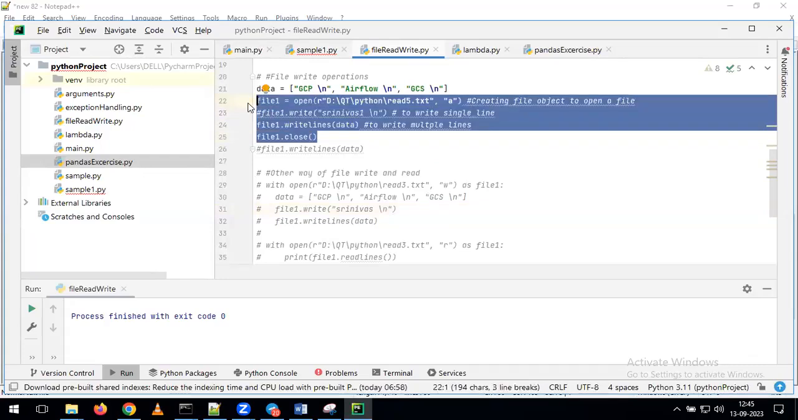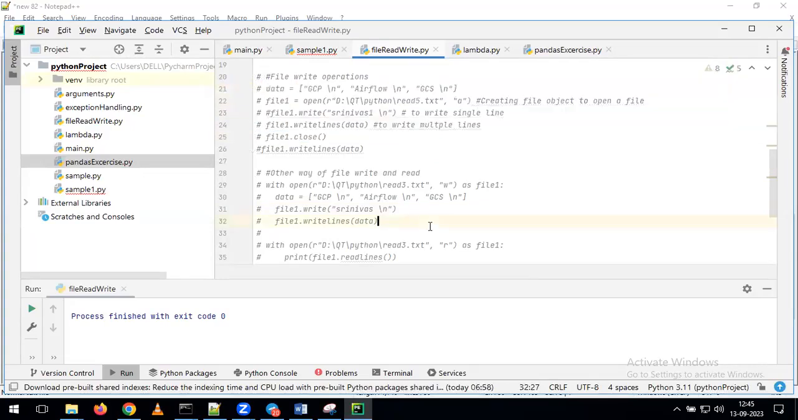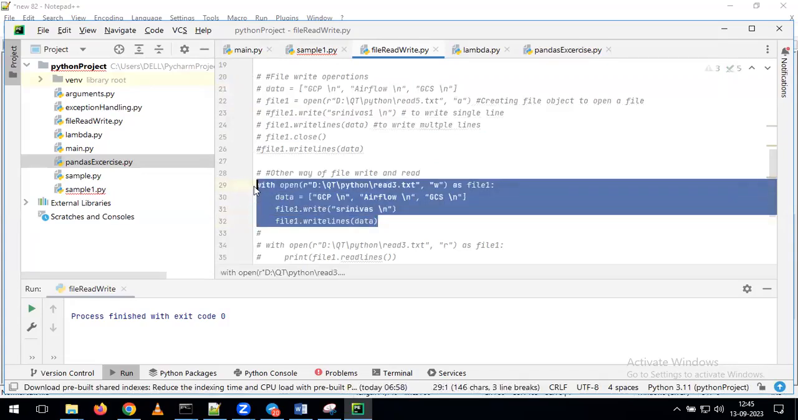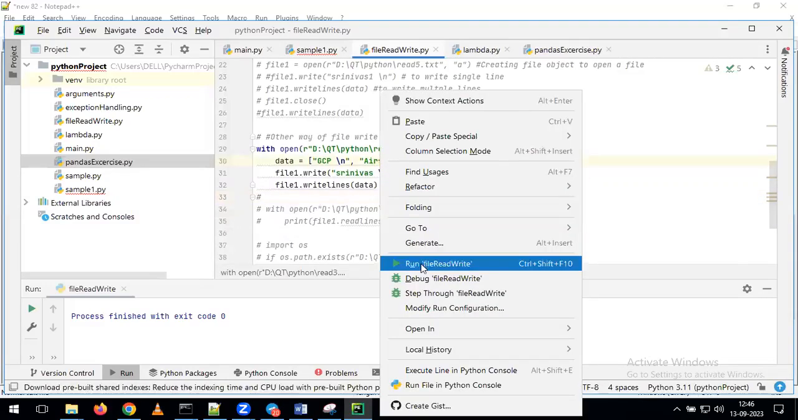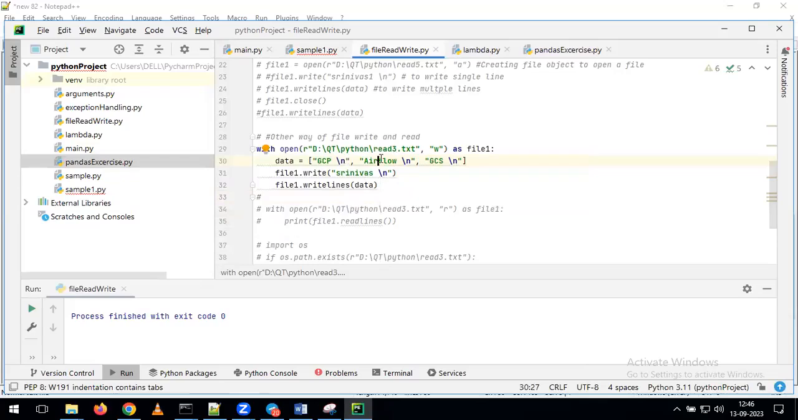Let me comment this. Now see, we ran the code. Here, what is the path I gave? I gave a new file called read3.txt. In this file, we are adding the values GCP, Airflow, and GCS. At the same time, we are using the write function also. I'm using writelines. With the write function, it will add only a single line. But with writelines, it will add multiple lines. So with that, here we can see the data like this.